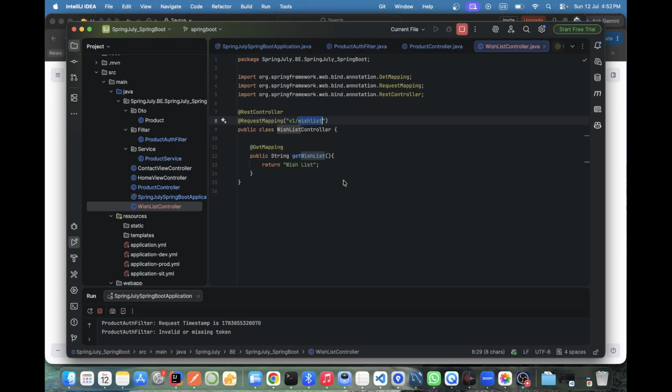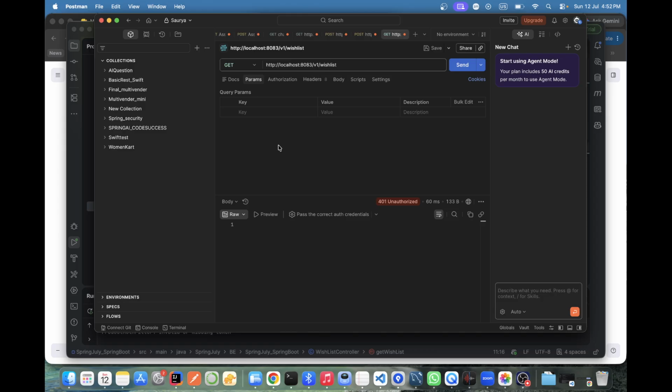So you are seeing this now. I am getting this one as a URL, correct? This is our request mapping and this is our get mapping for this. This I'm just trying to hit. So what do you think? Will it hit the same filter or not? No, it is not hitting the same filter. That is why unauthorized is coming.